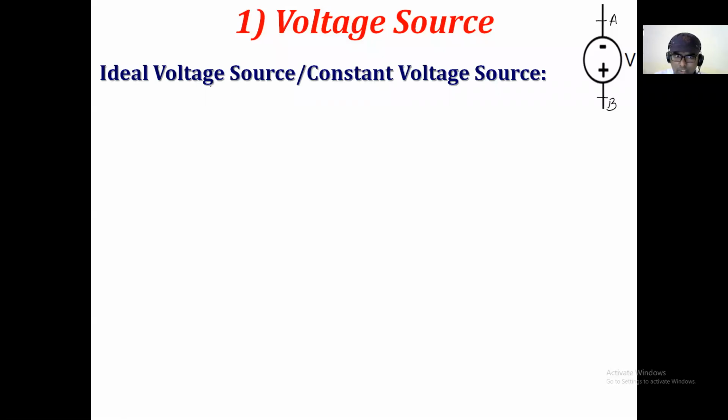Now, in the title of the ideal voltage source, I have given another title, we call it a constant voltage source. Definitely we have to discuss these things, and after that we will give that other label, which is nothing but the constant voltage source. Now, what is meant by the ideal voltage source first? As I rightly mentioned, the word ideal is imaginary.